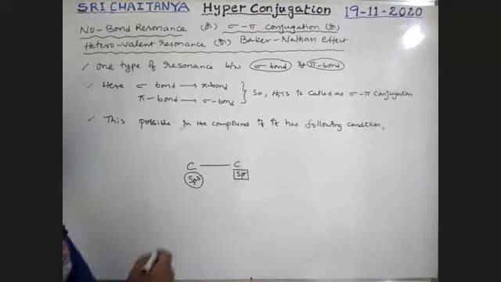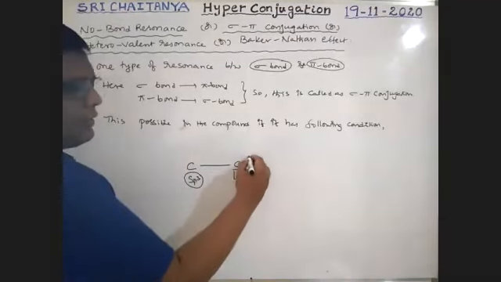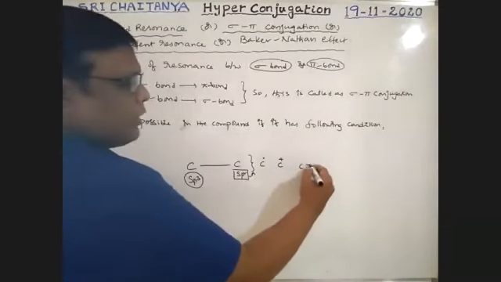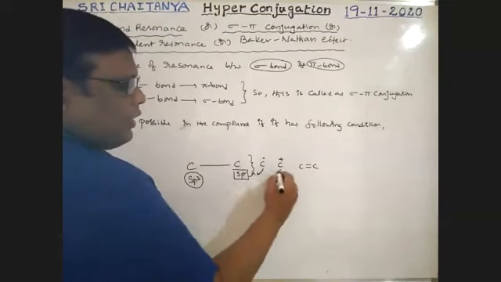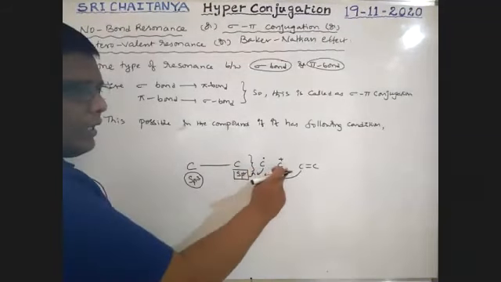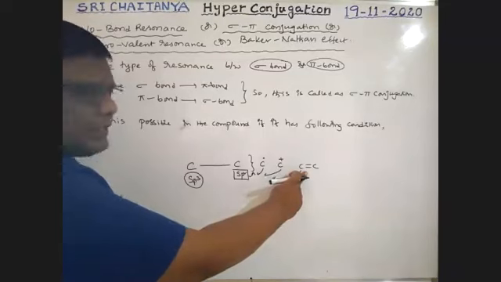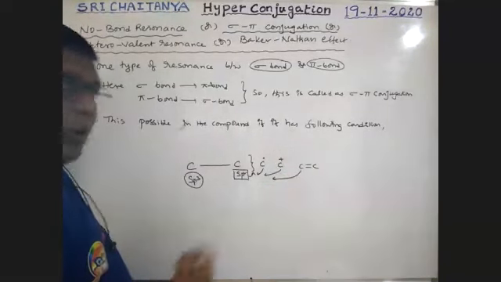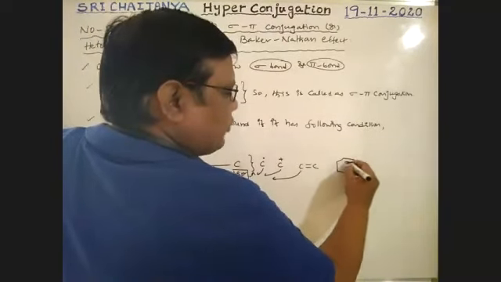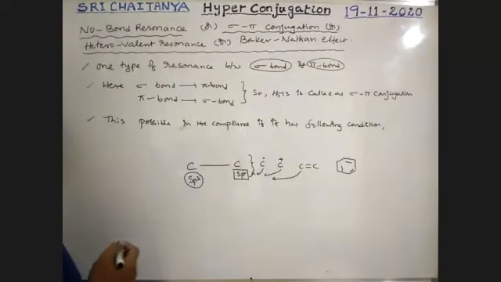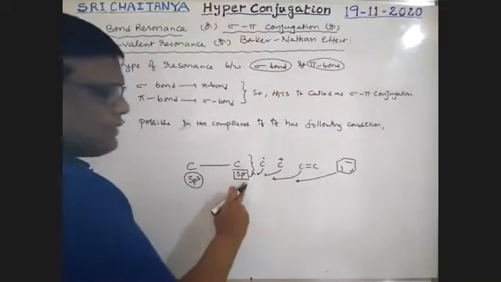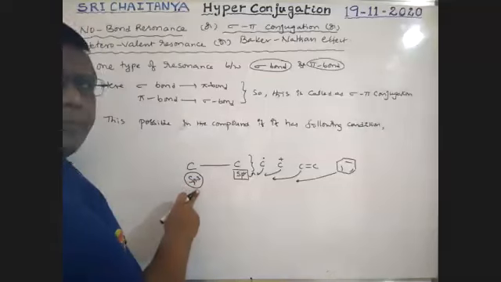This sp2 carbon is either a C radical, or C plus, or C double bond C. In all these cases, these are all sp2 conditions. So either a carbon radical, or a carbon cation, or a carbon in alkenes or benzene. In benzene also, carbon is in sp2 hybridization. So that carbon is bonded with an sp3 carbon.